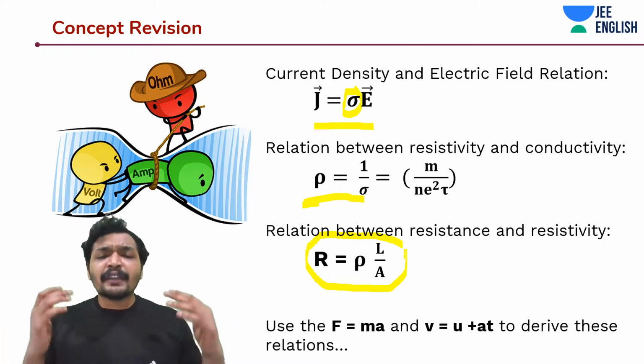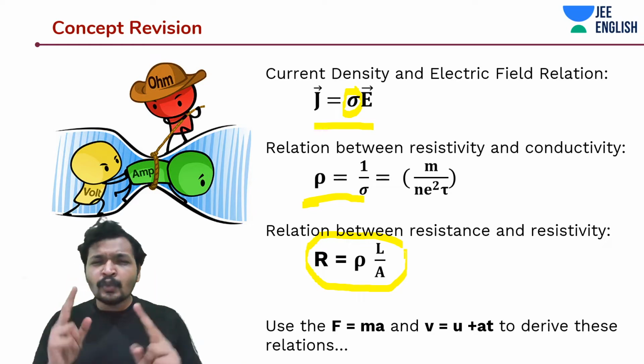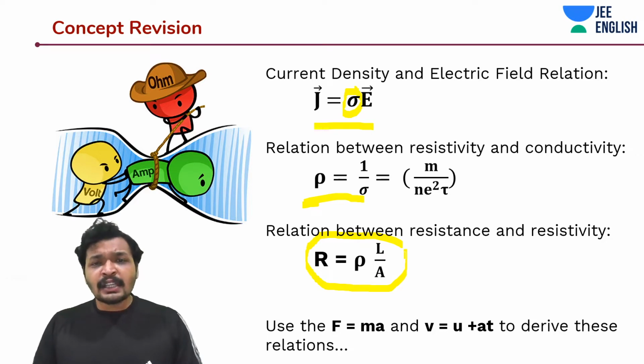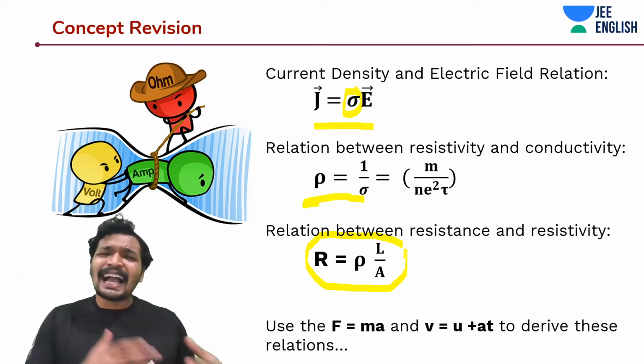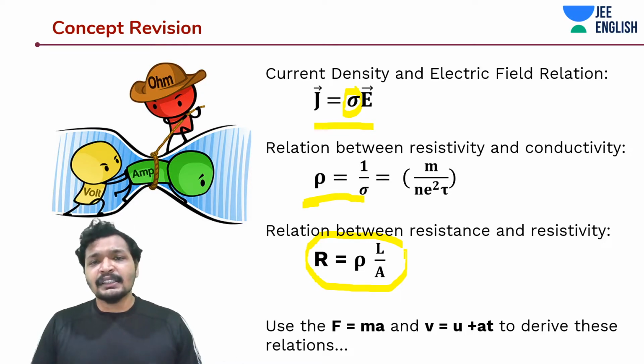And how do you derive any equation around Ohm's law? Simply make use of two relations. One is F equals ma, where the force is the electromotive force, and the mass is nothing but the mass of electrons, which are being accelerated by the electric field. Then we make use of this to find the acceleration, a equals F by m, where F is qE, and then using this qE by m, you will find the relationship with drift velocity.